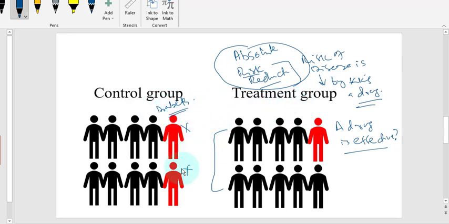So if you take a group of 10 people in a control group, they get the placebo, and 2 die of the complications of diabetes. Now in the treatment group, you gave the drug to all 10, and one of them dies. Now this anti-diabetic drug, what is its absolute risk reduction? How efficient is this drug?